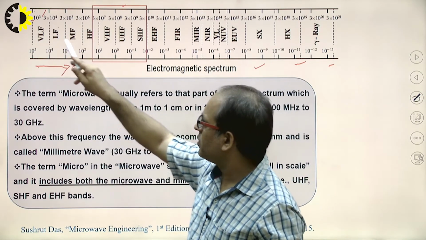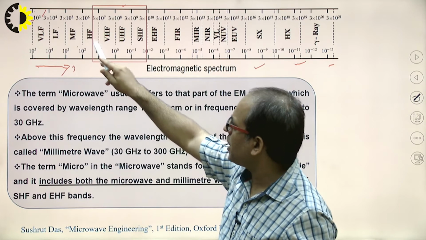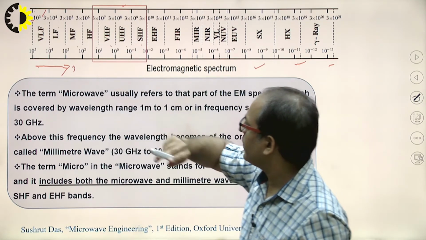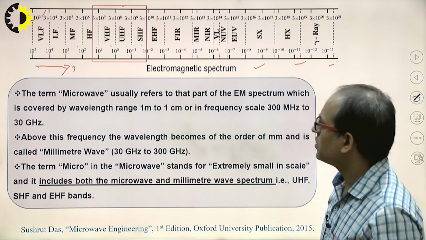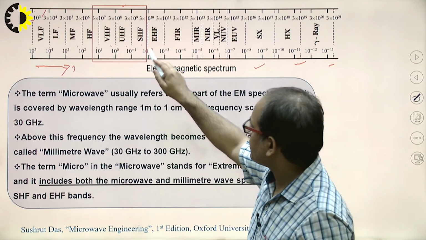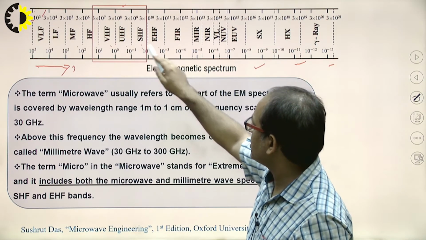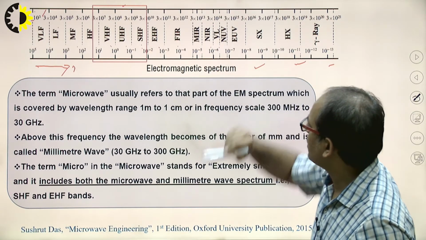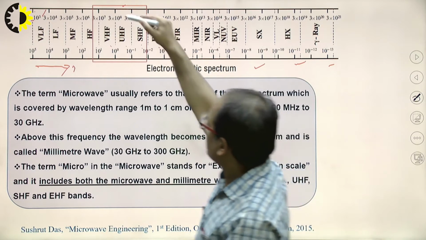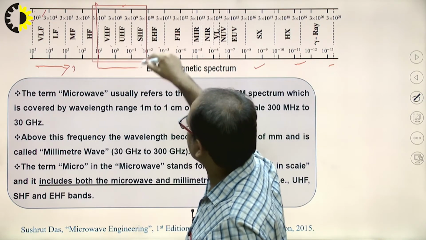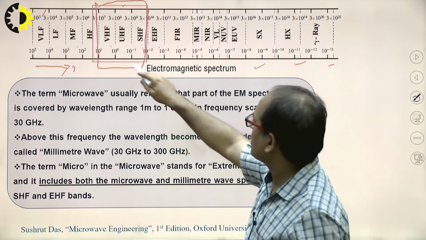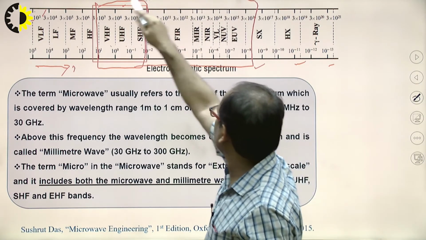This one is medium frequency, high frequency, VHF, UHF, and SHF. Very high frequency, ultra high frequency. Clear? Now SHF, EHF, FIR, MIR, NIR, visible light, and UV. These are the main ones we concentrate on, and these also come under the electromagnetic spectrum.